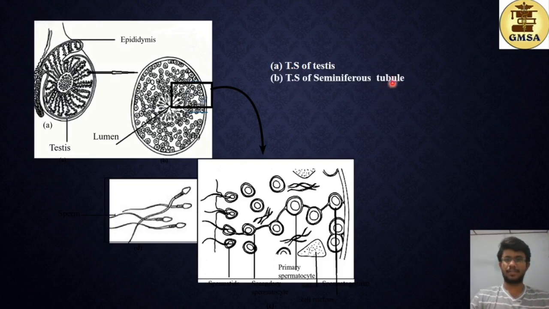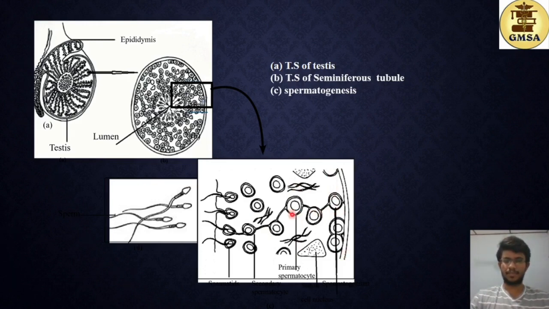Next, we have the transverse section of the seminiferous tubule. We studied about that. So here you have the lumen, and the various stages of development of the sperm cells are seen progressing from the wall towards the lumen. And then next you have the spermatogenesis process. This is the C diagram. This is the spermatogenesis process, and here you have the germinal layer.